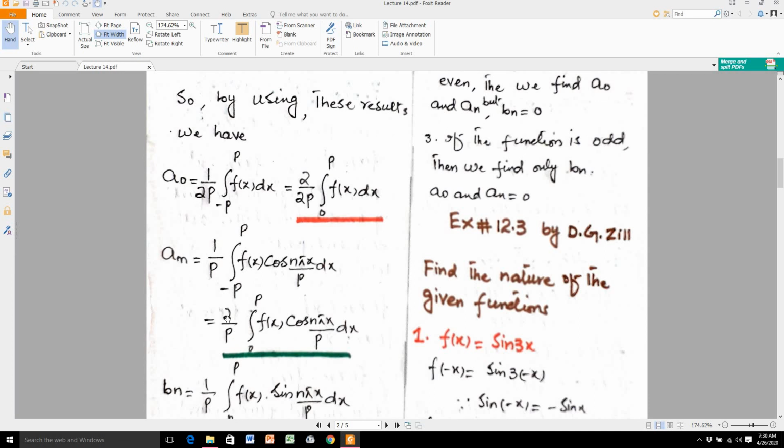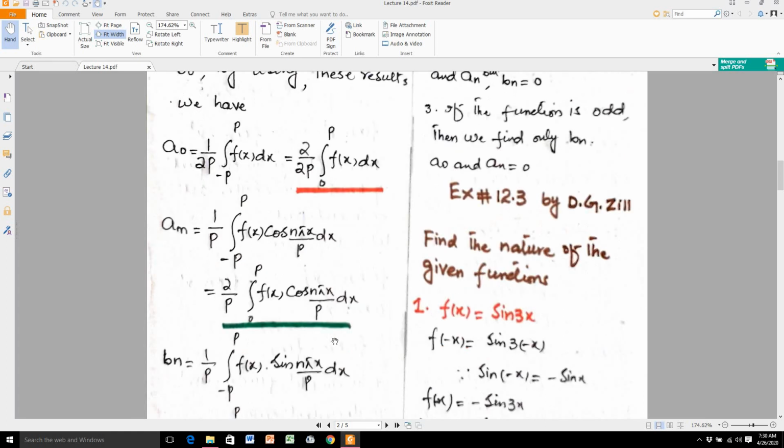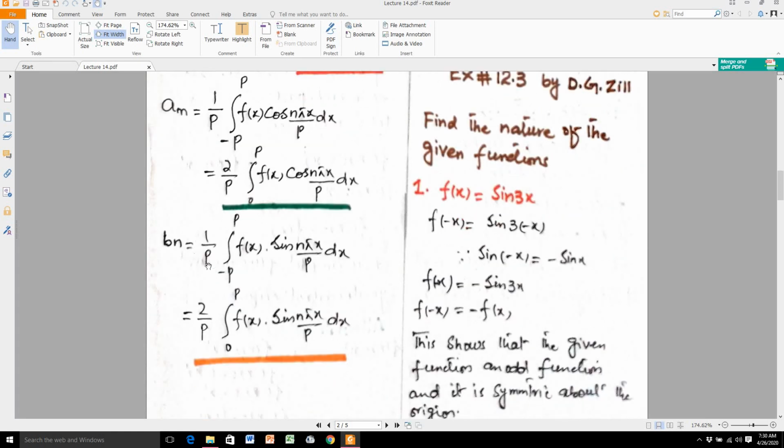So I multiplied it with 2 over p and take the integral from 0 to p of f of x cos n pi x over p dx. Similarly, bn is equal to 1 over p from minus p to p of f of x sin n pi x over p dx. Again I multiplied with 2 and take the length of the integral from 0 to p of f of x sin n pi x over p dx.